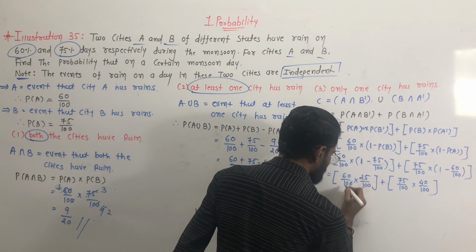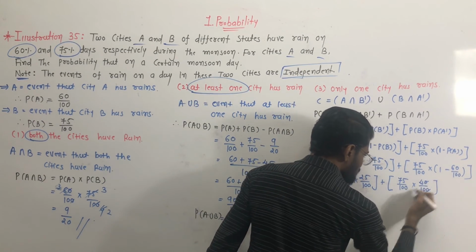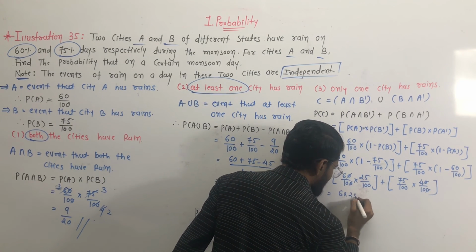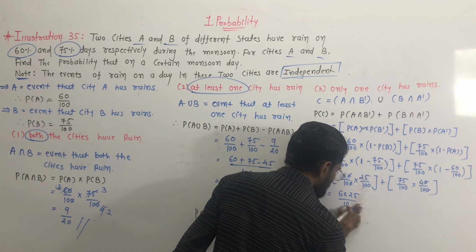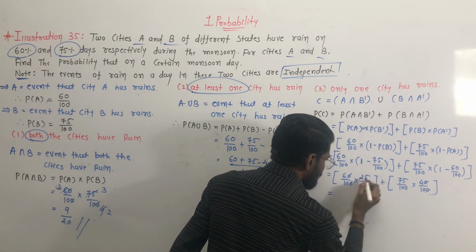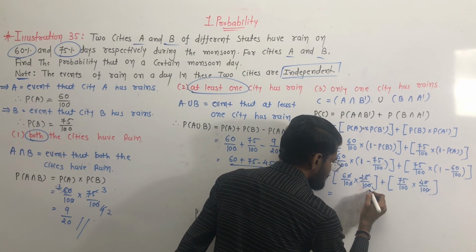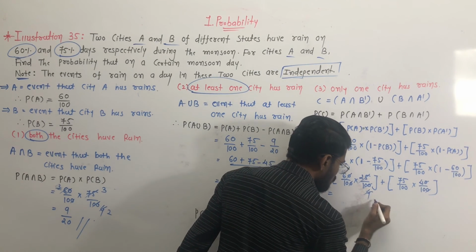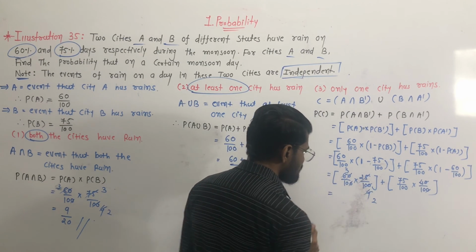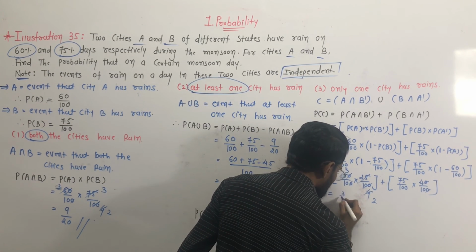Okay, so the zeros will be cancelled. Here also the zeros will be cancelled. So 6 multiply by 25 upon 1000. Yes, 1000. Okay, sorry, we can calculate 25 multiply by 4 is equal to 100. Yes, then 2 and 2 are cancelled, and 3 also, so 3 upon 20.